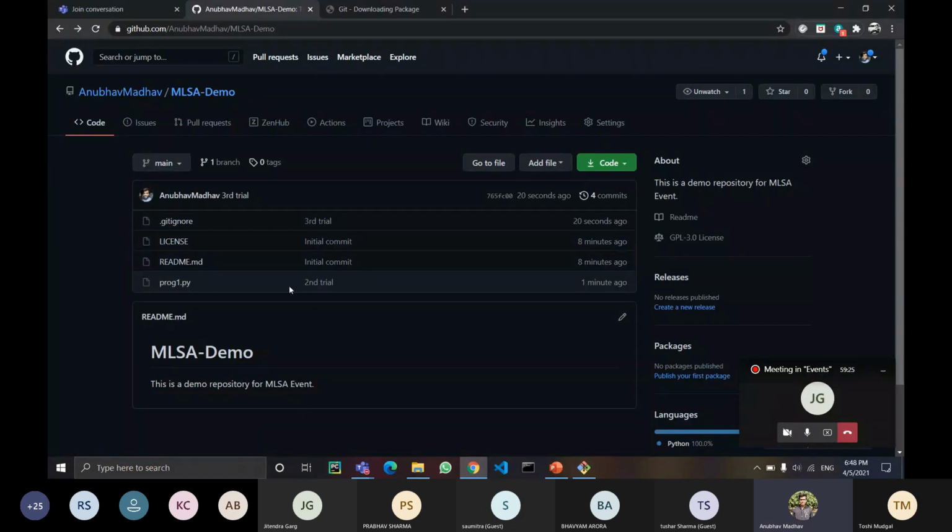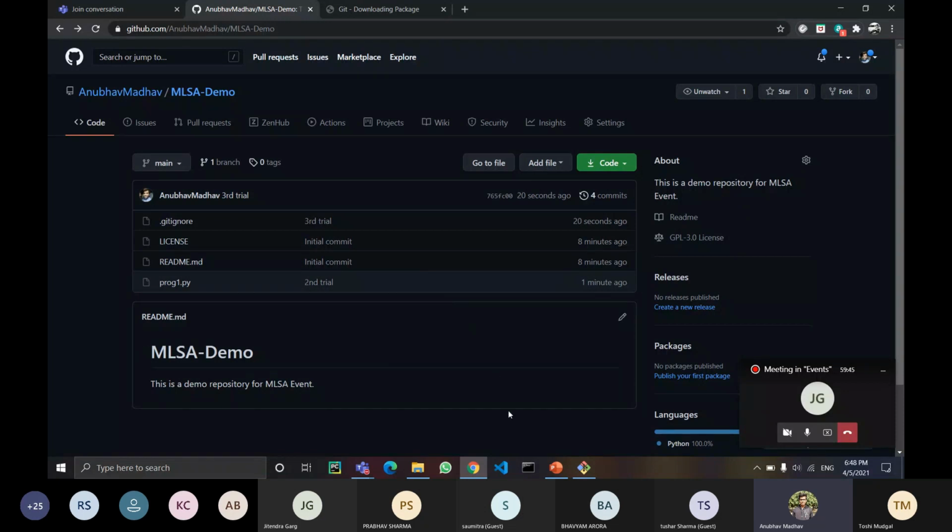Otherwise, it would have shown third trial over program1.py. Though it has shown me changes in the git ignore file as I added a few changes in it, but program1.py is still in the second trial commit. So that's it. That's how you can use the git ignore file to ignore a few files from being pushed to GitHub.